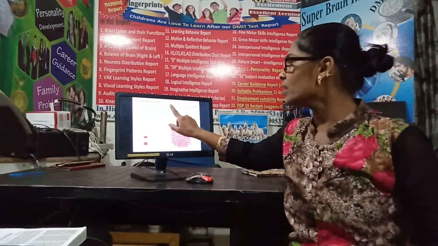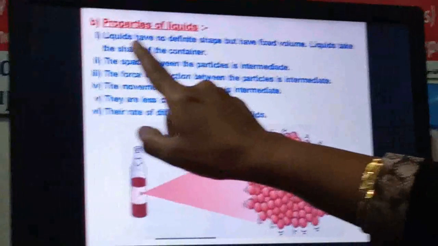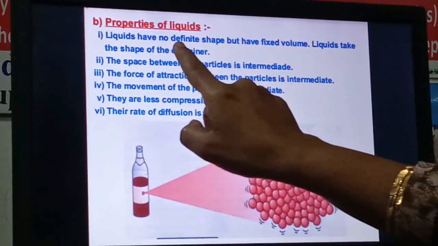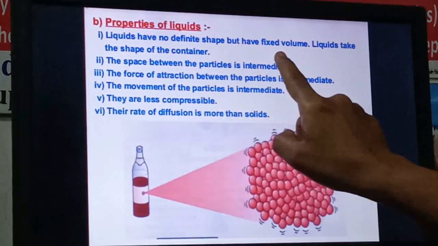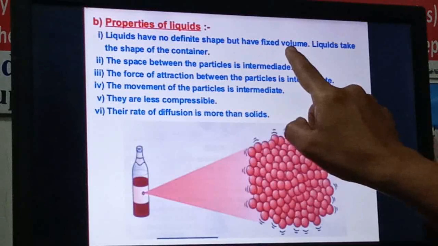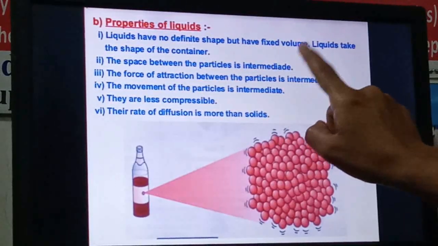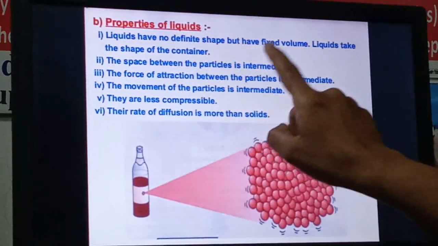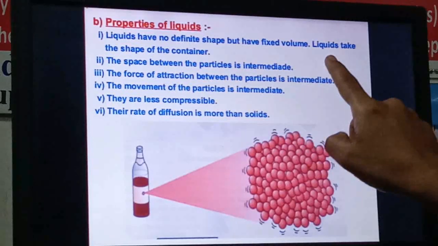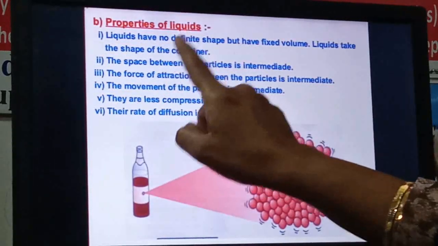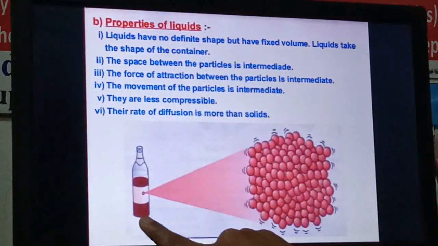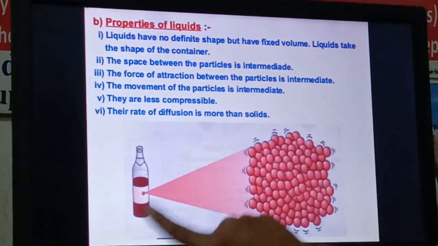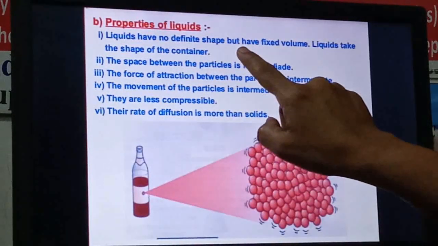This is the first property of liquids, that liquid has no definite shape, right? Fixed shape is not there, but it has a fixed volume. It will never be changed. Anywhere it goes, it is not going to change. No definite shape, no fixed shape, but a fixed volume. Liquid takes the shape of the container. In whichever container the liquid is poured, it will take the shape of that same container, right? So this is the very first important point.